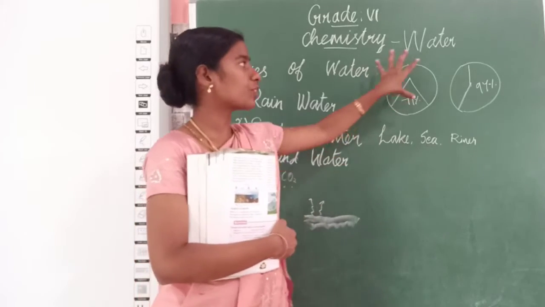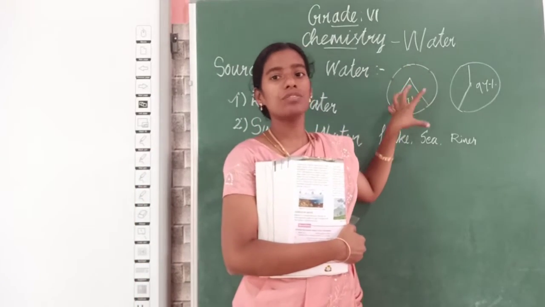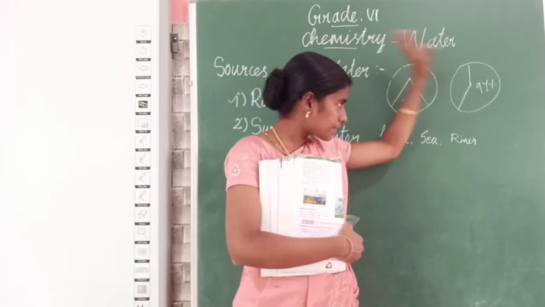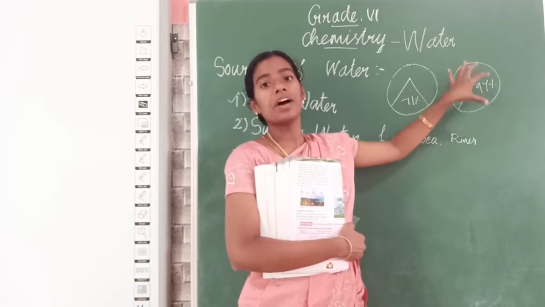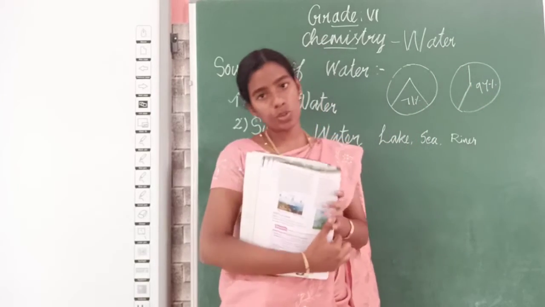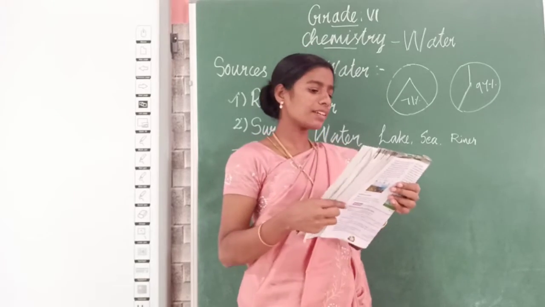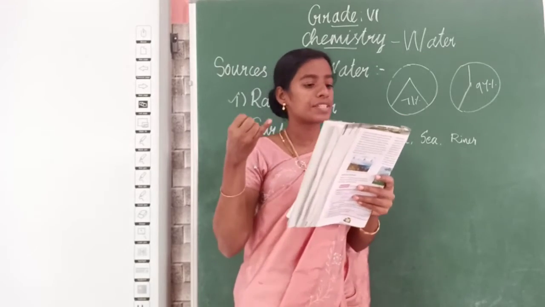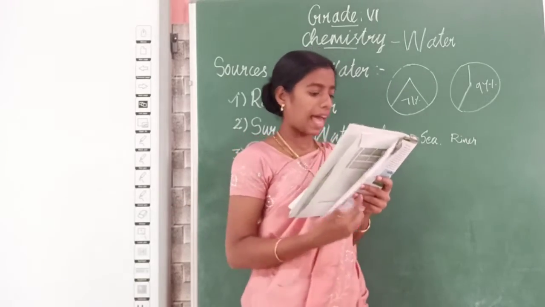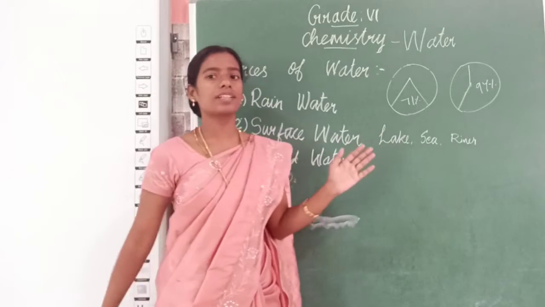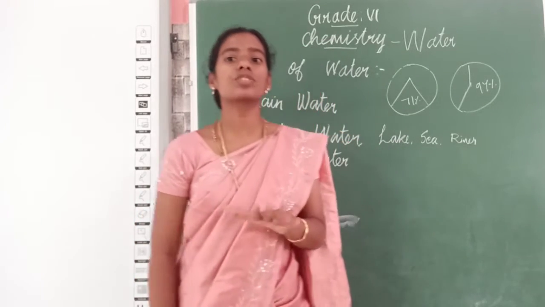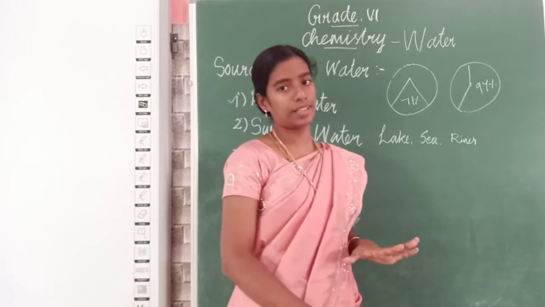When you consider the earth, we have 71% water and the remaining is land. Among that water, 97% is ocean and the remainder comes under rivers, lakes, ponds, etc. This seawater has many dissolved salts in it, so it is not a purified form of water.